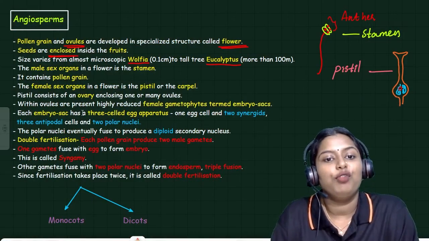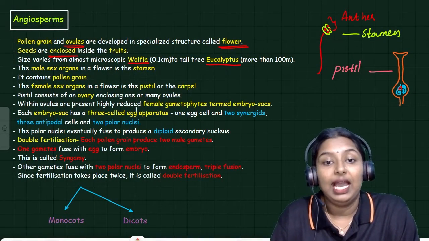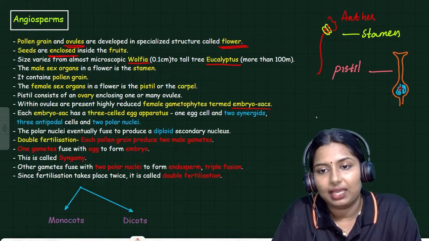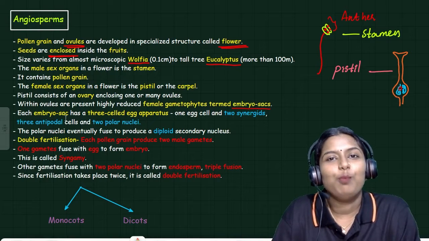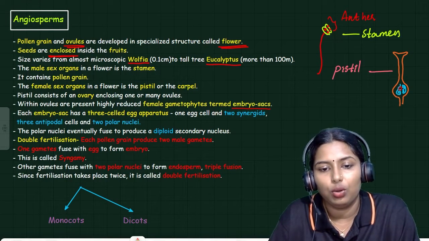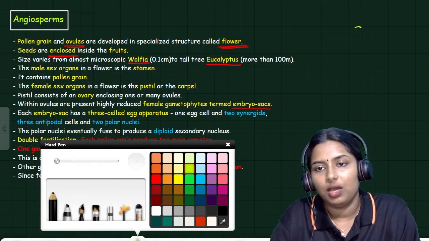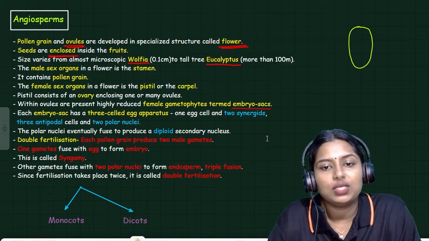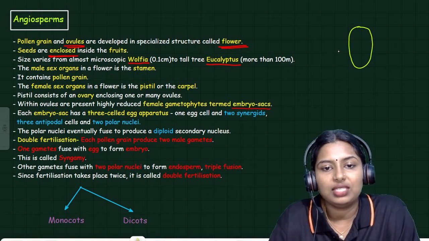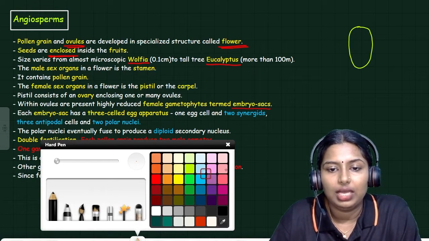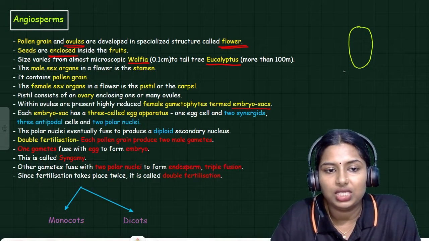Within ovules is present a highly reduced female gametophyte termed the embryo sac. Each embryo sac has a 3-celled egg apparatus. This is how we can draw the embryo sac. The embryo sac contains a 3-celled egg apparatus: 2 synergids and 1 egg cell.